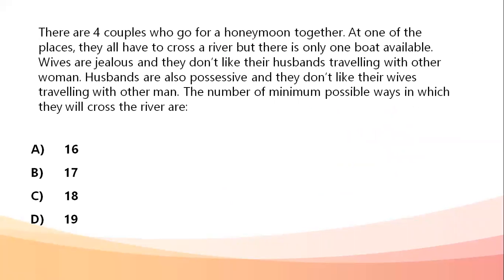Four couples who go for a honeymoon together at one of the places have to cross a river, but there is only one boat available. Wives are jealous and they don't like their husbands traveling with other women. Husbands are also possessive and they don't like their wives traveling with other men. The minimum number of possible ways in which they will cross the river are?